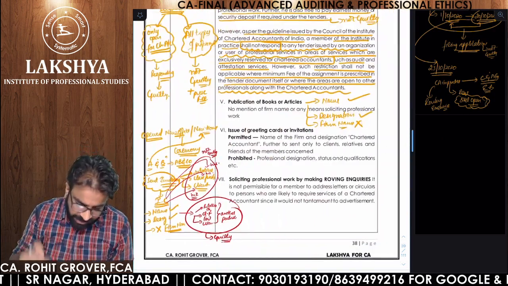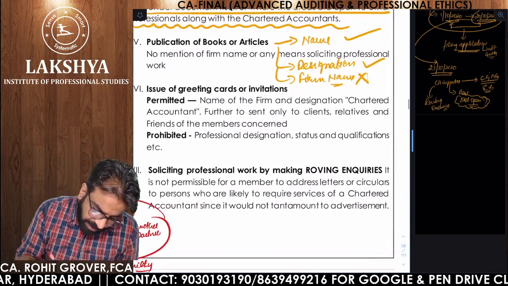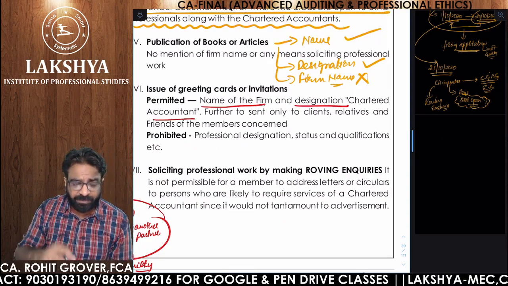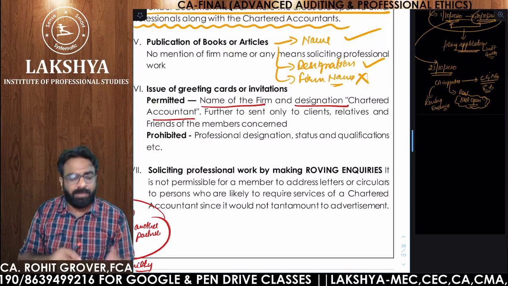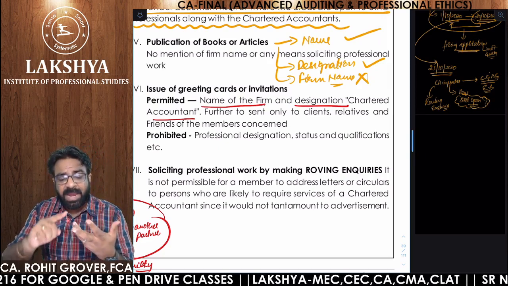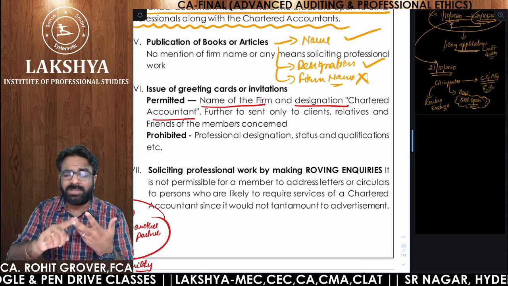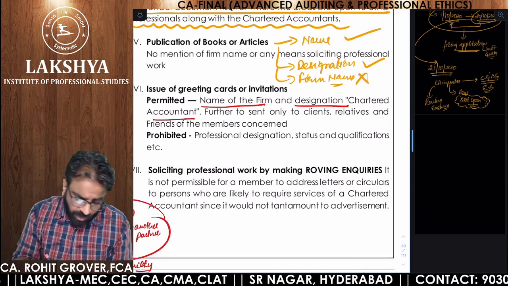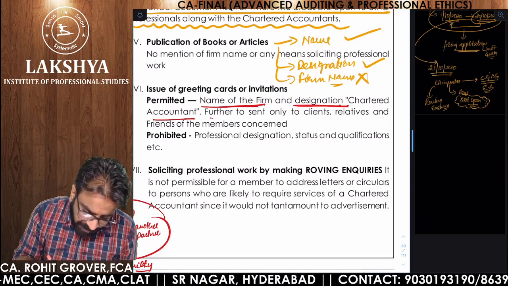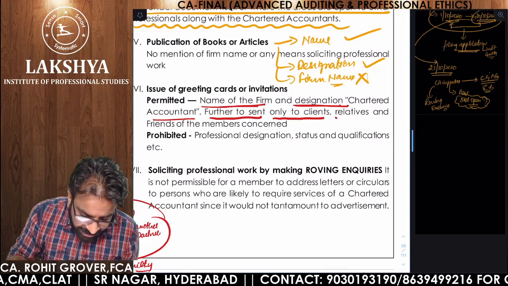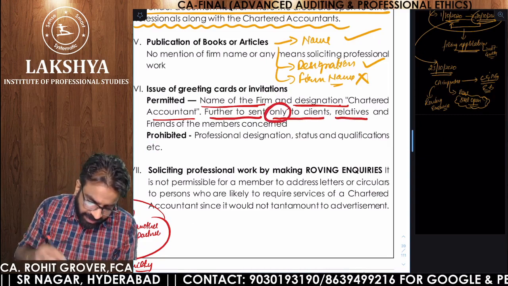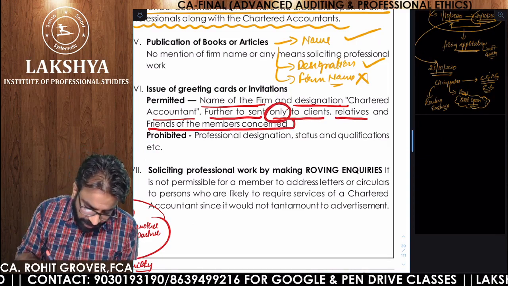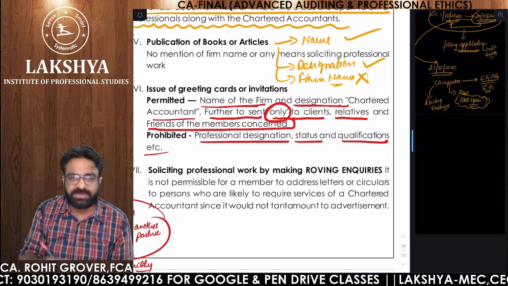Crystal clear? Yes. Now see, permitted. What is permitted? Issue of greeting cards, name of the firm, designation, chartered accountant. Name of the firm is permitted only if you are sending to your own, because your own friends, your own relatives, and your own clients know the name of the firm. It is allowed. What is the word used? Only to the clients, relatives, and friends of the members concerned. Prohibited words: professional designation, status, and qualification.